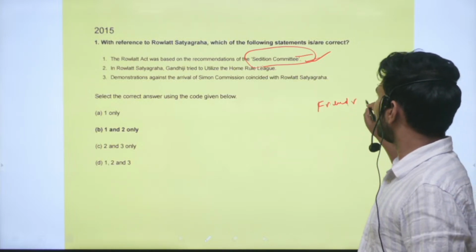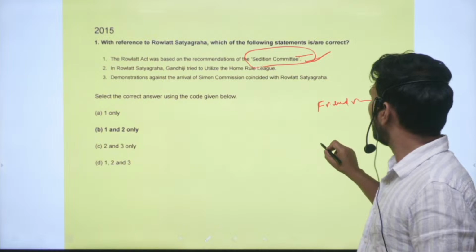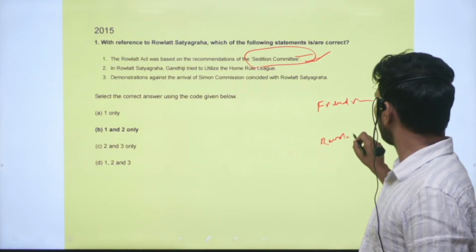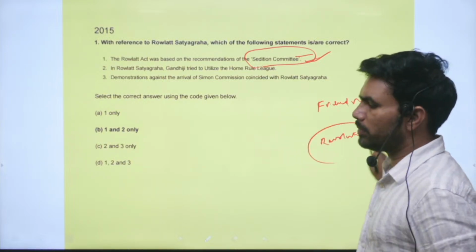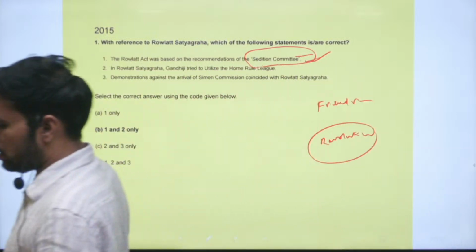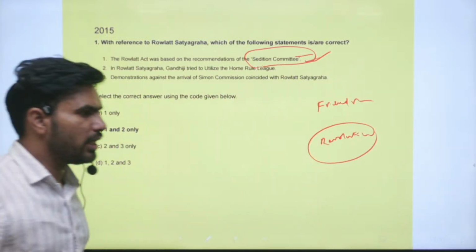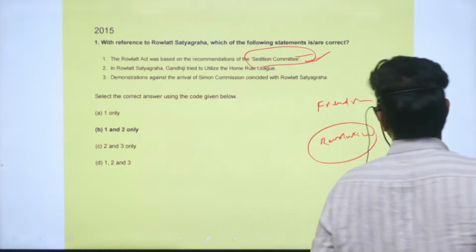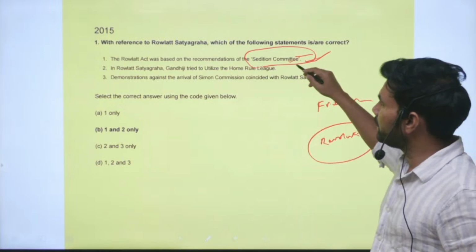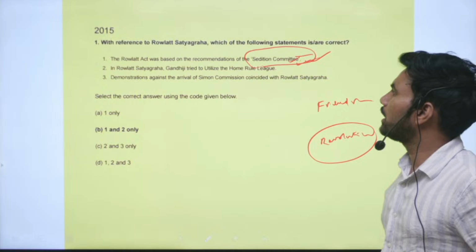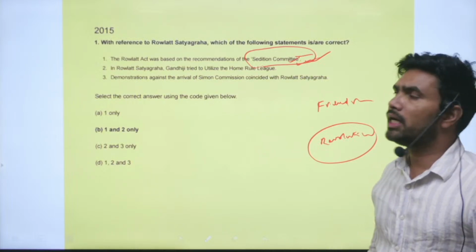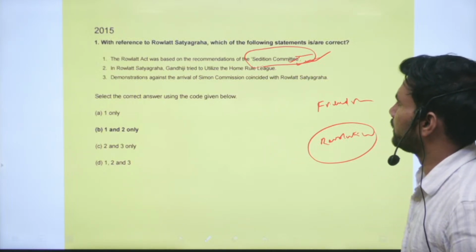Especially they were threatened by the activities of the revolutionary terrorists, or revolutionary extremism. To deal with them, the Sedition Committee was appointed, and it recommended that the Rowlatt Act had to be enacted.